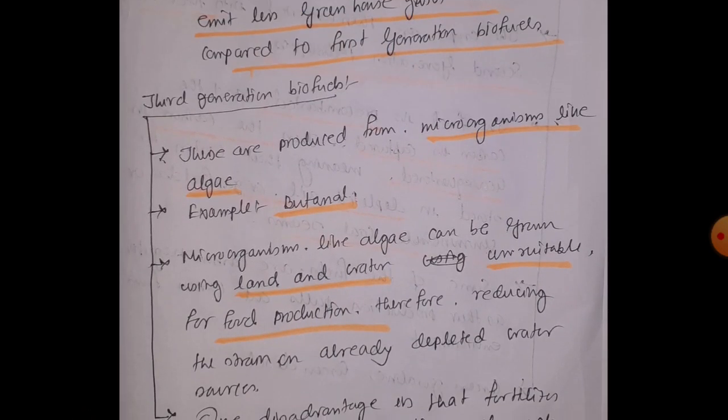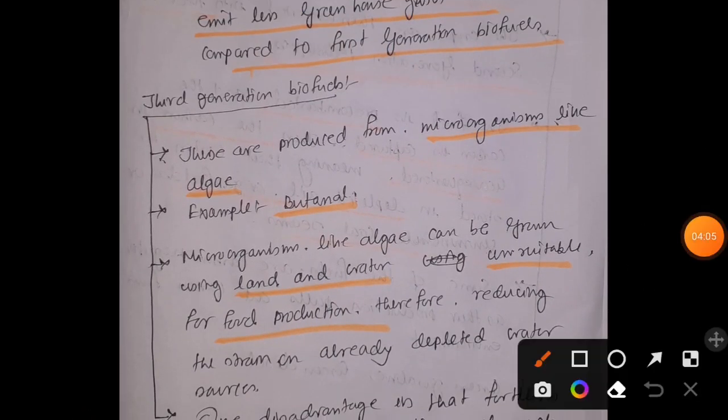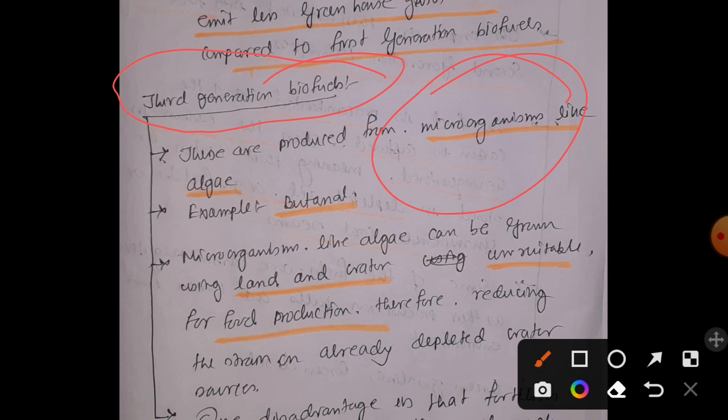Now after developing the second generation biofuel, scientists have also developed the third generation biofuel, and here we are using microorganisms, mainly algae. An example is butanol.